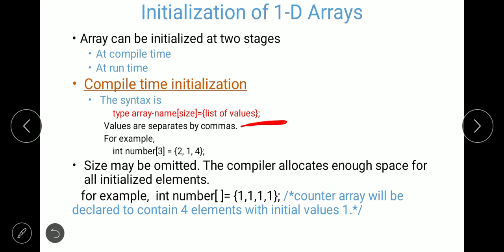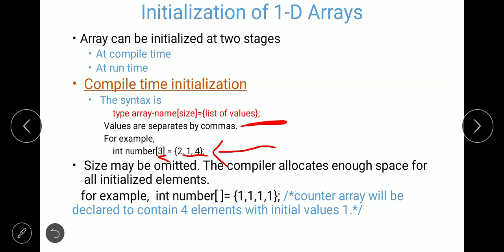Let's see one example. int number[3] = {2, 1, 4}. So number is an array of integer type which can hold 3 elements. The size of the array is 3 and we have given the values 2, 1 and 4, all separated by commas.